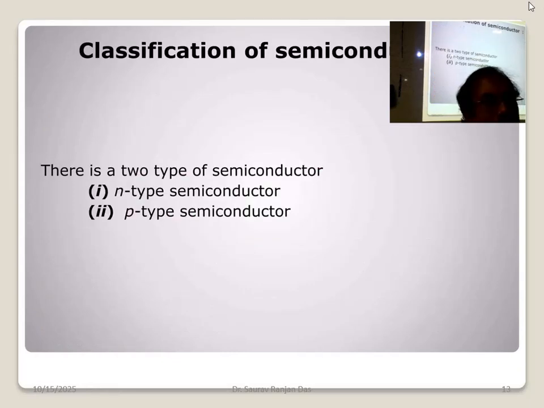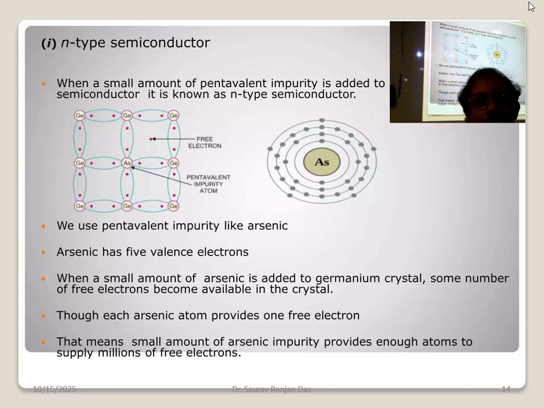So is this clear, N-type and P-type? Let's go ahead. Here is the free electron from arsenic because 4 bonds are made with germanium. So the 5th electron is a free electron as it is a pentavalent one, and we are getting this N-type semiconductor because this extra electron is negative, so N-type.